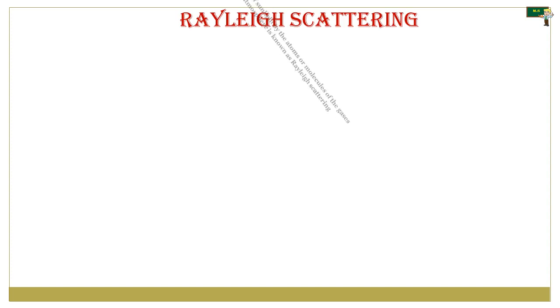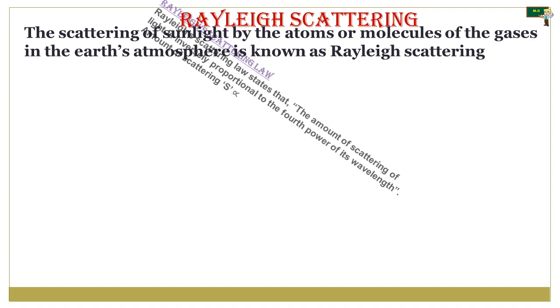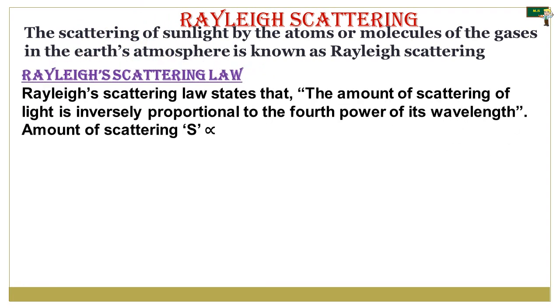Now let's see the Rayleigh scattering. The scattering of sunlight by the atoms or molecules of the gases in the Earth's atmosphere is known as Rayleigh scattering. It has its own law, the Rayleigh scattering law. Rayleigh's scattering law states that the amount of scattering of light is inversely proportional to the 4th power of its wavelength.